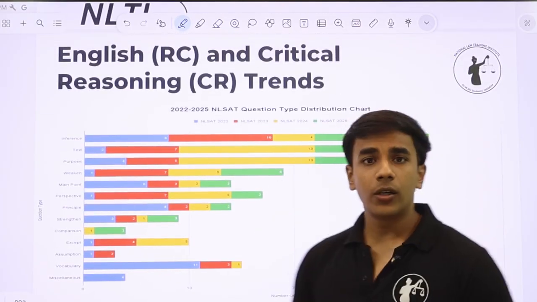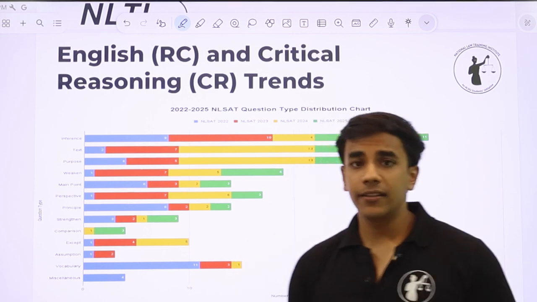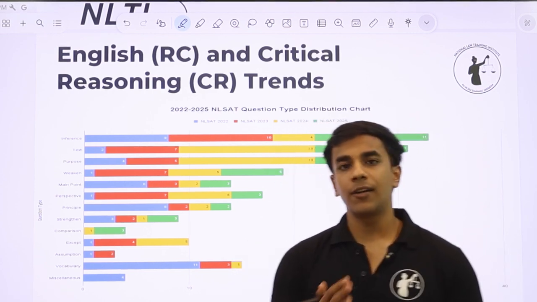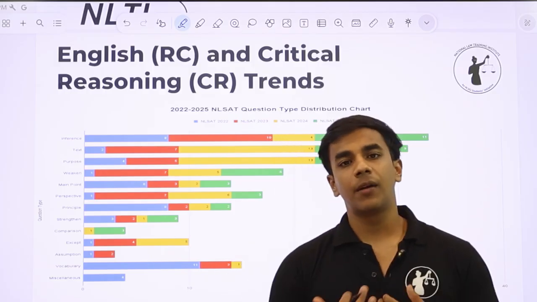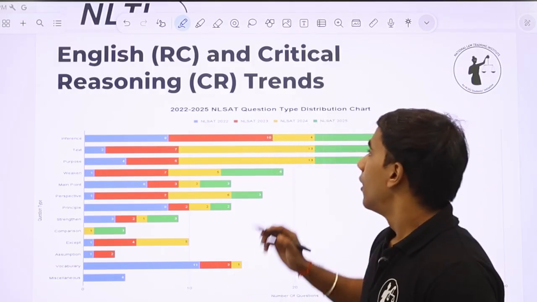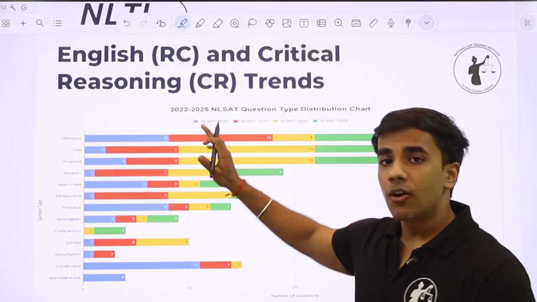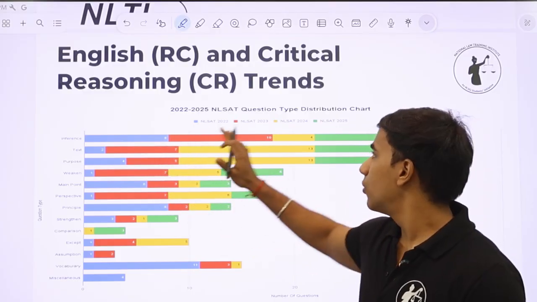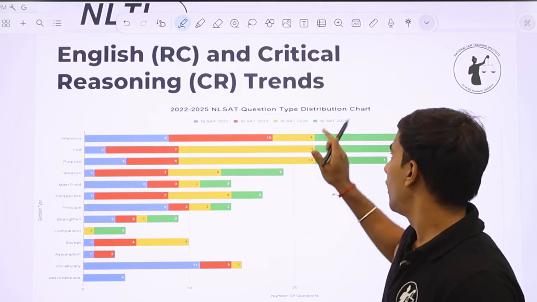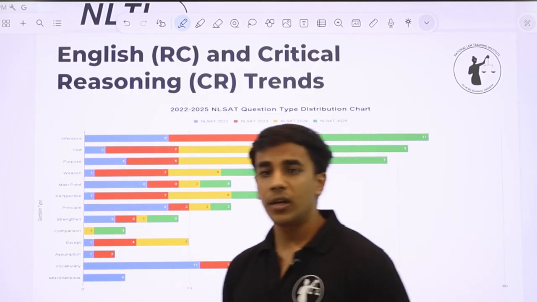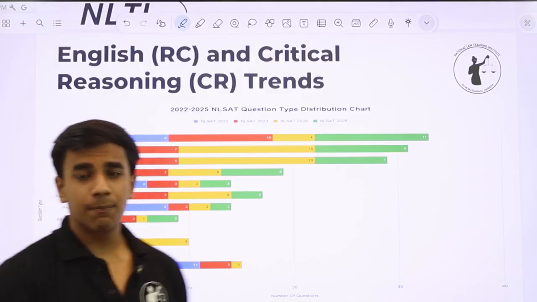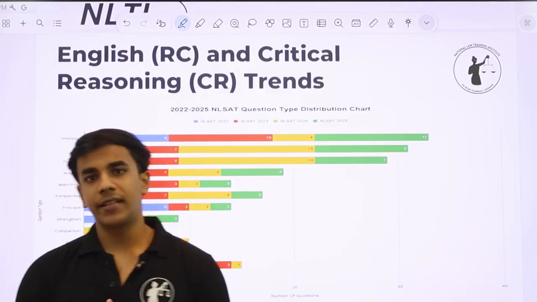Now this is the brilliant work that has been done by our team, and this is a very important slide for you to know what to expect in NLSAT 26 and what has been the case from NLSAT 22 to NLSAT 25. So the blue color you see is for the questions asked in NLSAT 22. Red is for NLSAT 23, yellow is for NLSAT 24, and the green one is for NLSAT 25 that was held very recently. Now, what does this slide tell you?